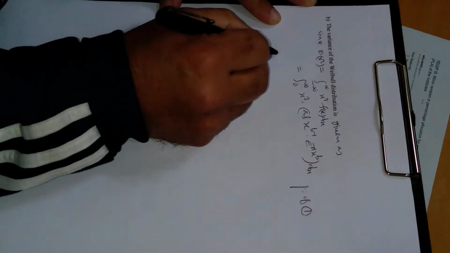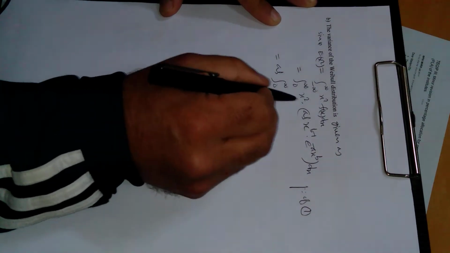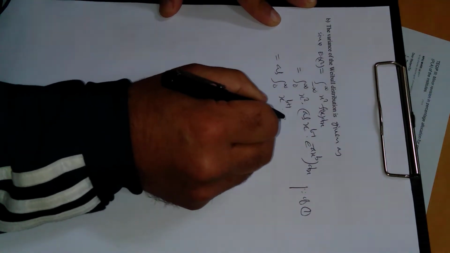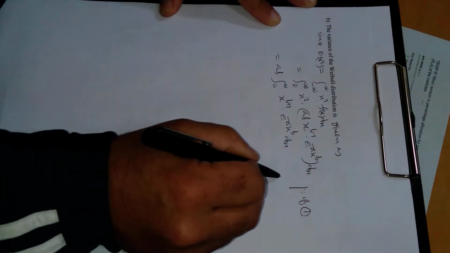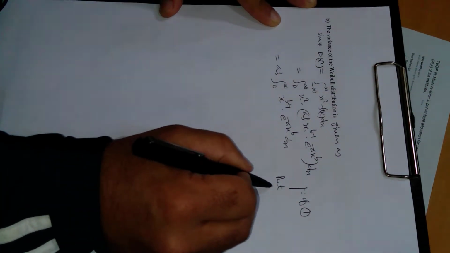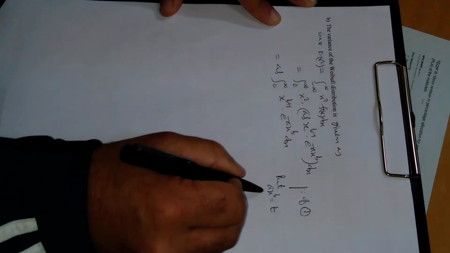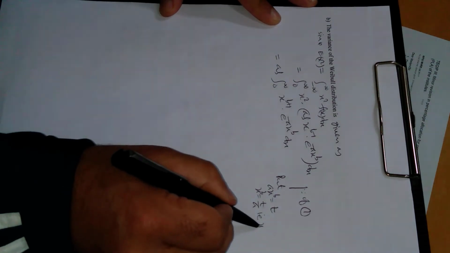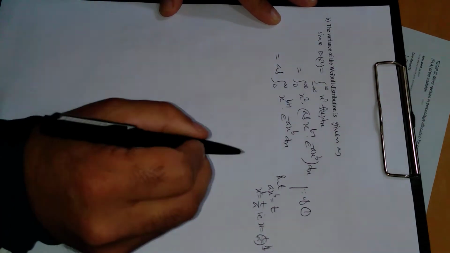Alright, so further take the constant outside. This a b is constant, 0 to infinity x power this one, so x power b plus 1, multiply these two together into e power minus a x raised to power b with respect to x. Now the same substitution, put t equal to a into x power b. From here x power b will be t upon a, that is x from here will be t upon a raised to power 1 upon b.